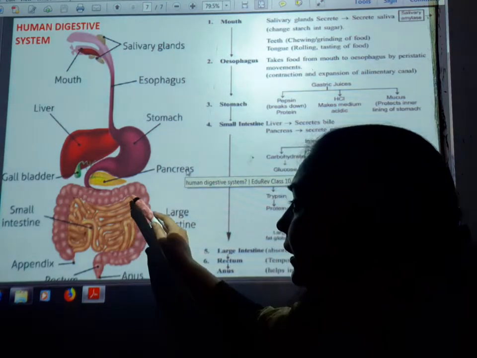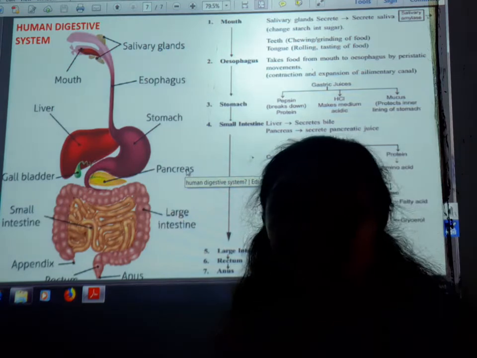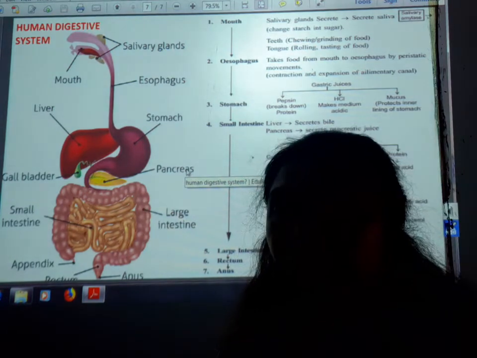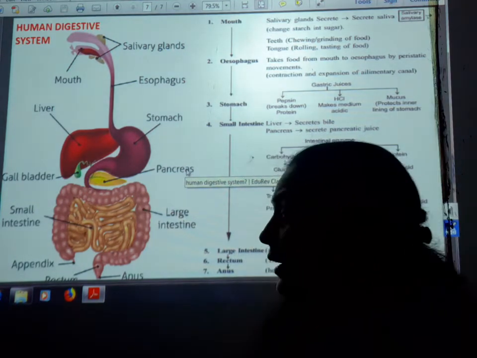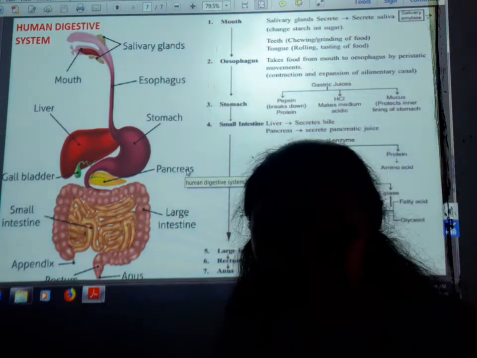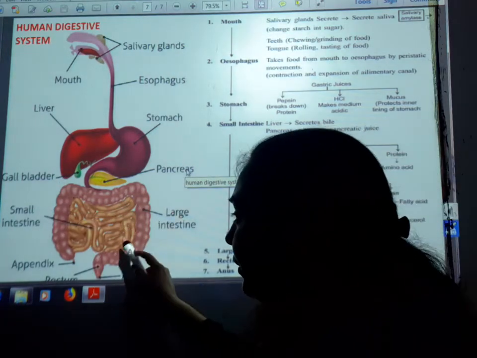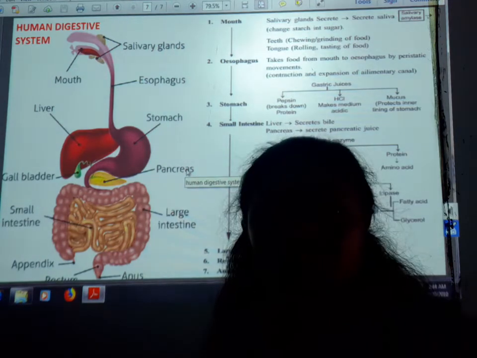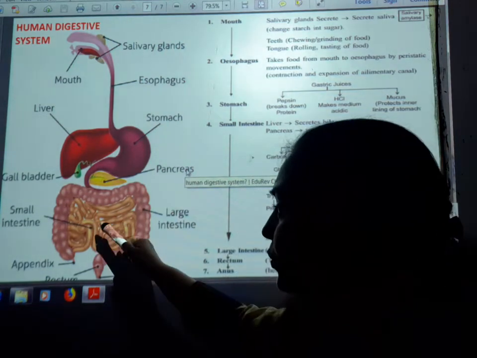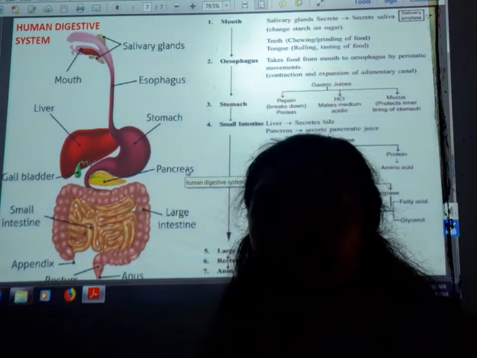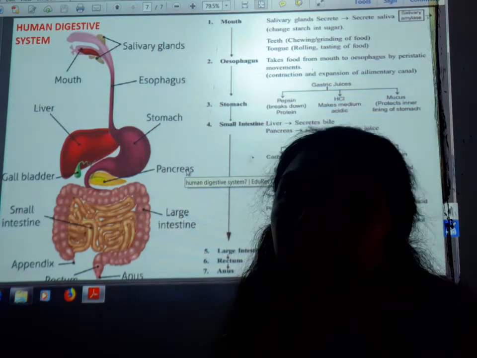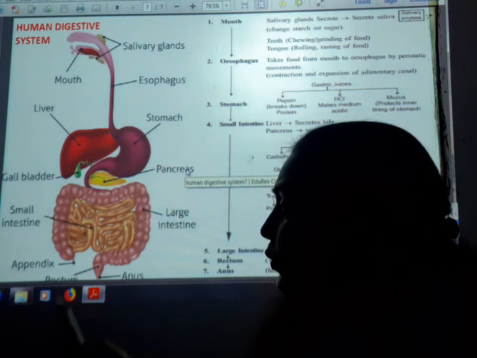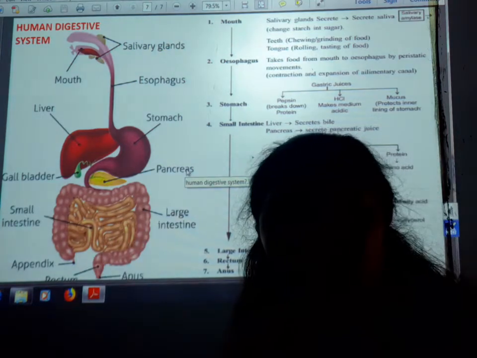Finally, the large intestine, which is wider than the small intestine, so that's why we say this is the large intestine. Now the small intestine is coiled, and it is a very long tube-like structure. Okay. So students, so that maximum digestion and absorption can be conducted in a proper manner, it is a long tubular structure.